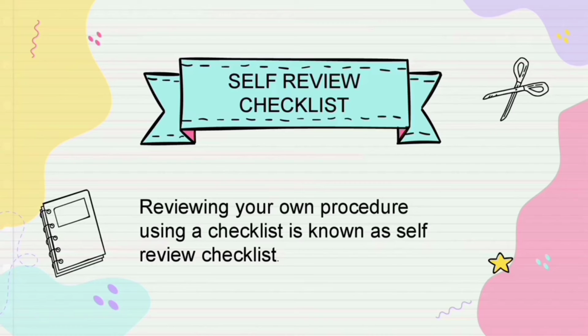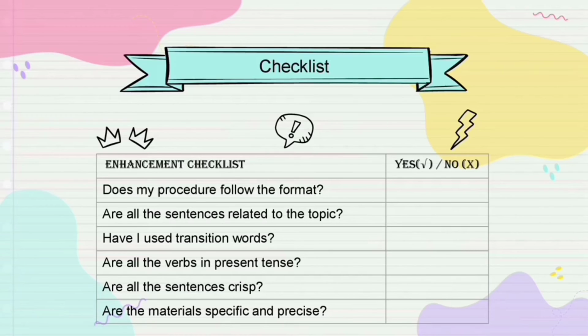We need to check whether the format is adopted by the procedure. Then, are all the sentences related to the topic? If you are writing about a topic, you should not write irrelevant content. Have I used transition words? Are all the verbs in the present tense?